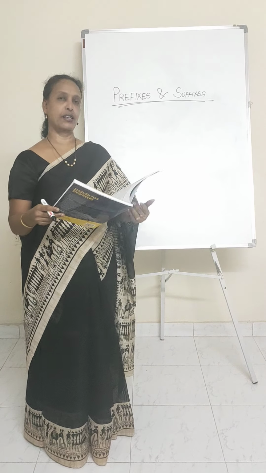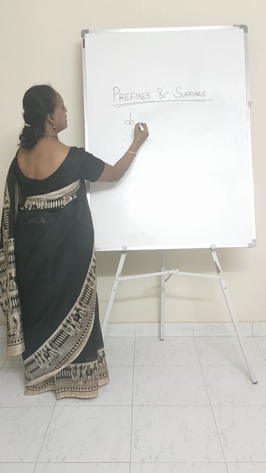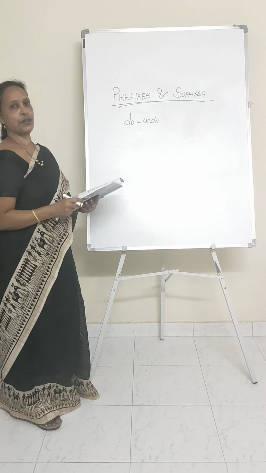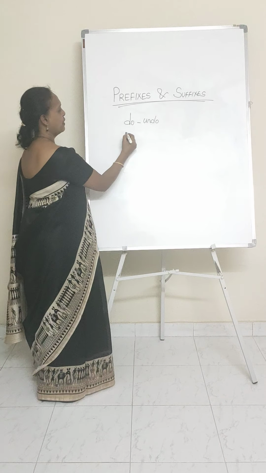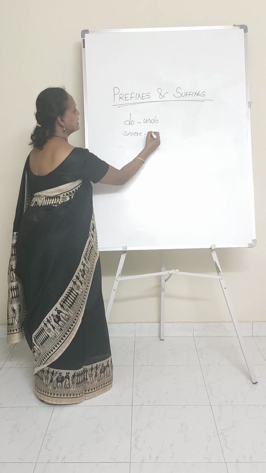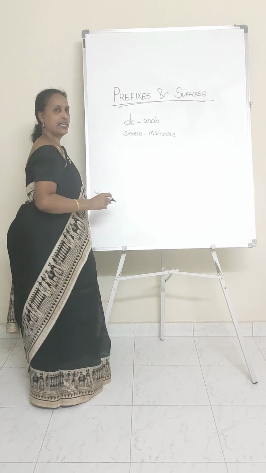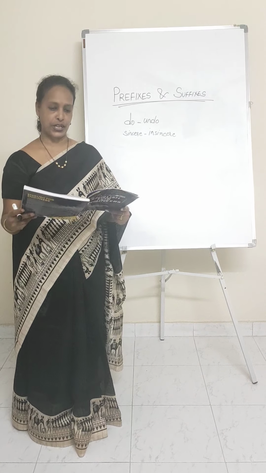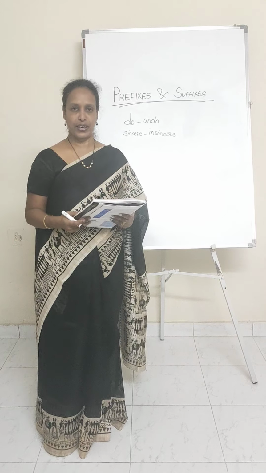For example, the word do, D-O. In case you write the word do, what do you think is the prefix for do? It is undo. This is there in your textbook. Do, undo. And then we have another word, sincere. Very simple word. What is the prefix that you can add for sincere? You can say insincere, right? Prefix here is in. Like this you have different examples given in your textbook: judge, misjudge, engage, disengage, biography, autobiography.